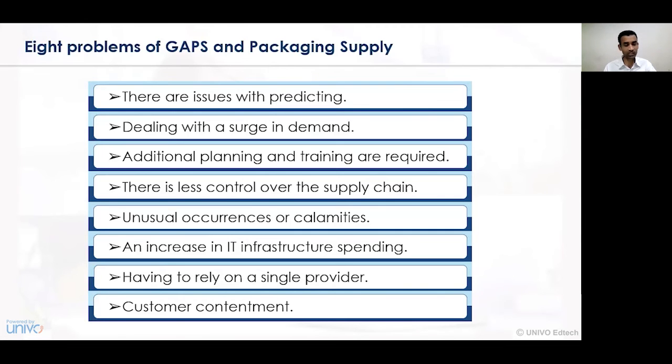And hence customer contentment regarding quality, delivery time, and quantity concerns all needs to be considered simultaneously, and it creates a problem in gap identification and in fulfilling those gaps while supplying goods and services to the ultimate consumer. Now let us understand the application of strategy that can be used in ascertaining the gaps.